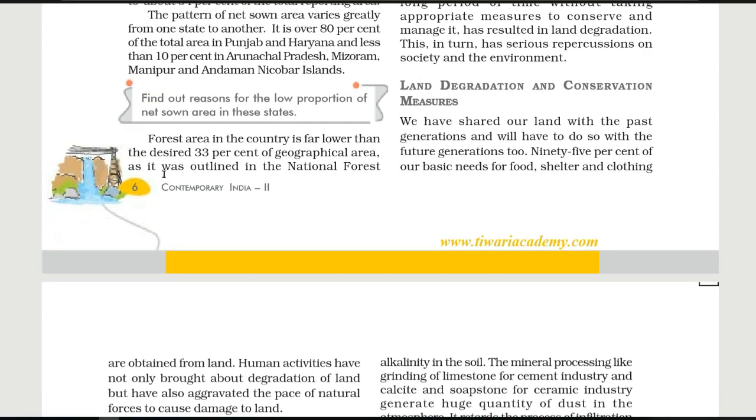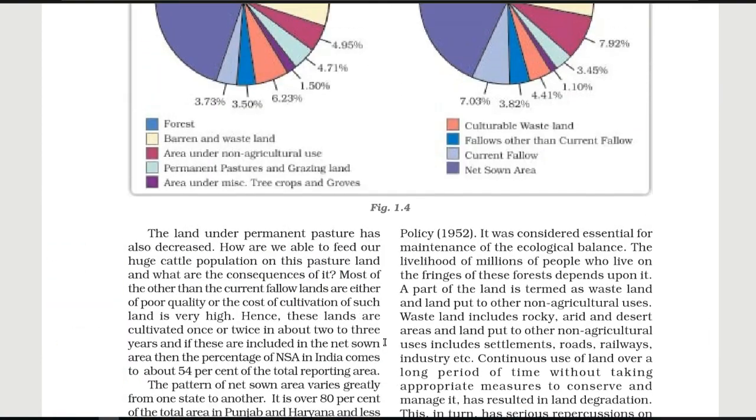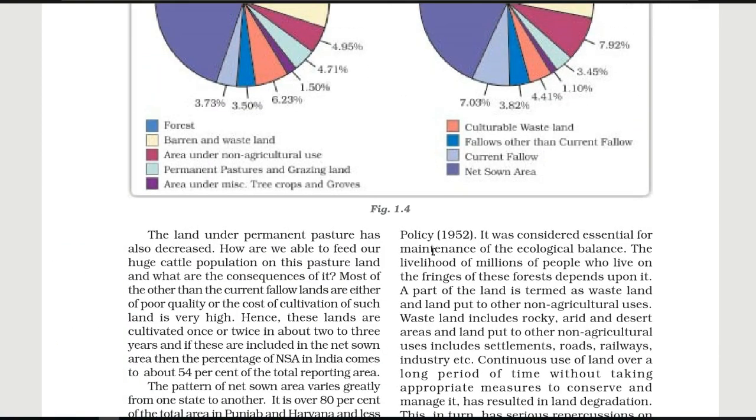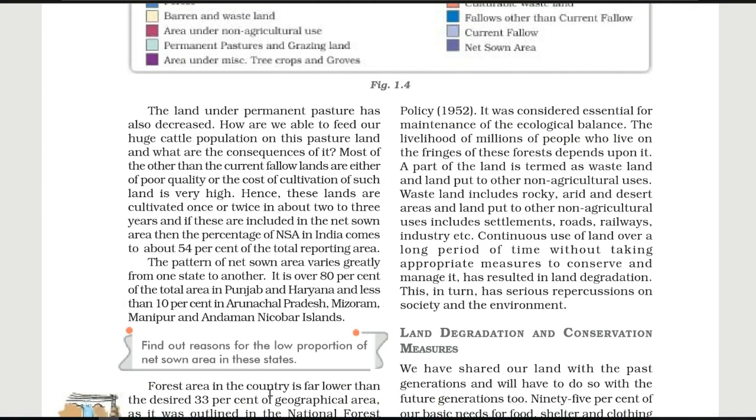Next, the forest area in the country is far lower than the desired 33% of the geographical area, as outlined in the National Forest Policy. So according to that, the forest area should be 33% of the geographical area. It was considered essential for the maintenance of the ecological balance.